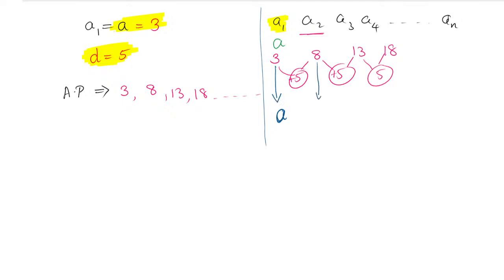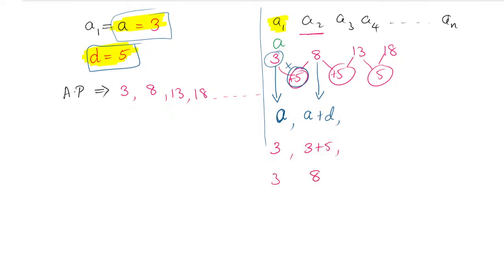But the second term, A2, is a combination of what? 8 means nothing but 3 plus 5. We have to add the first term with the plus 5. Plus 5 refers to what? D. We have to add A and D. So the second term is nothing but A plus D. Understood? The first term is A, that is 3. The second term is 3 plus 5. Clear? So the second term will become 8.